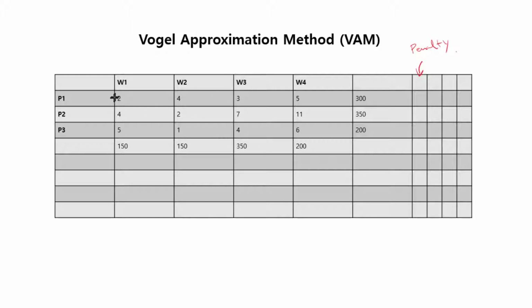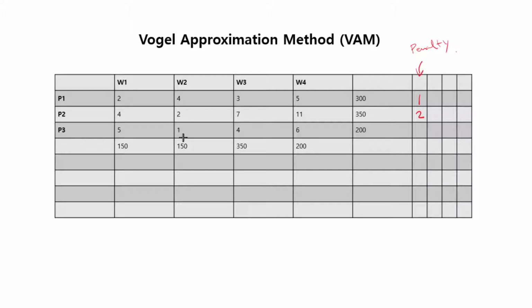The best value here is 2. The next best value is 3. 3 minus 2 is 1, so the penalty is 1. Here the best value is 2. The next best value is 4. 4 minus 2 is 2. And you never put negative numbers for penalty. You just take the difference. You put the positive number.